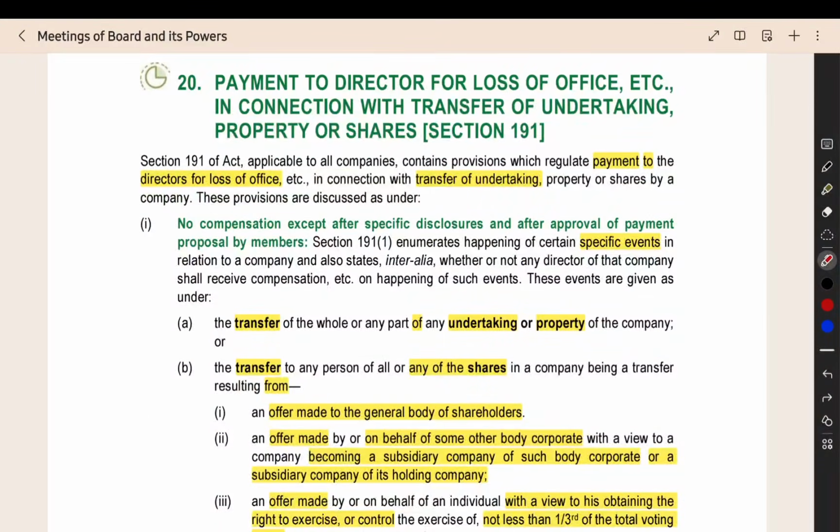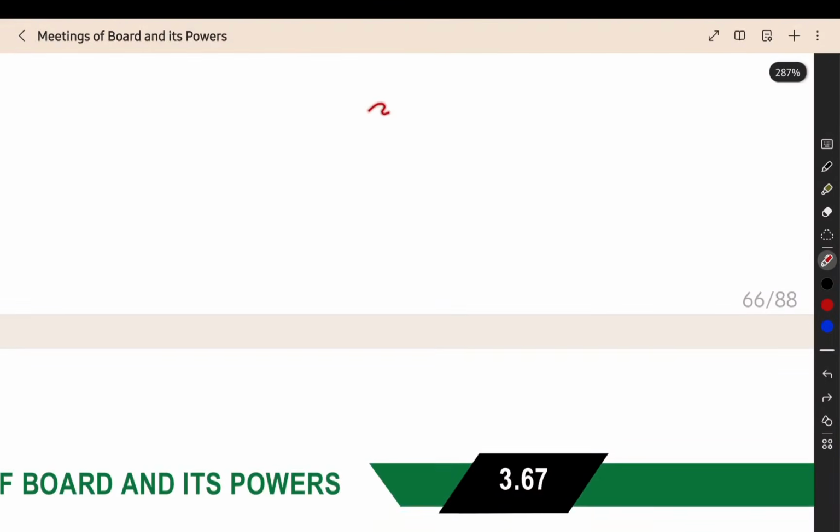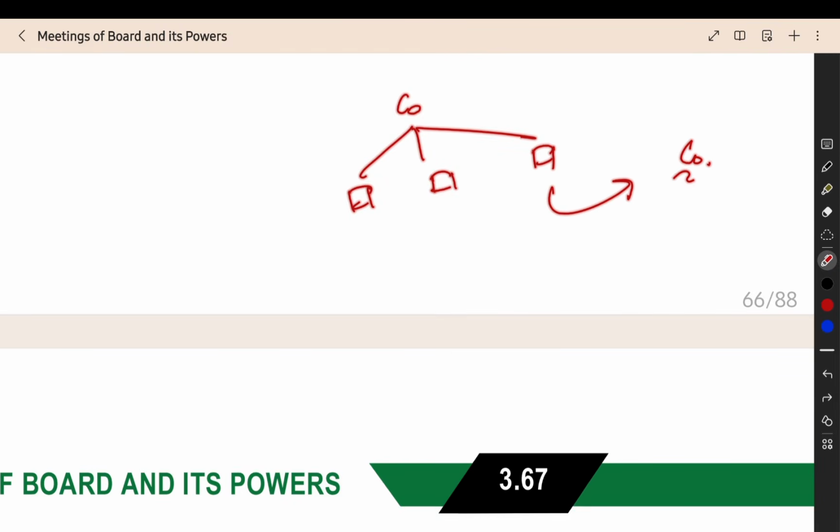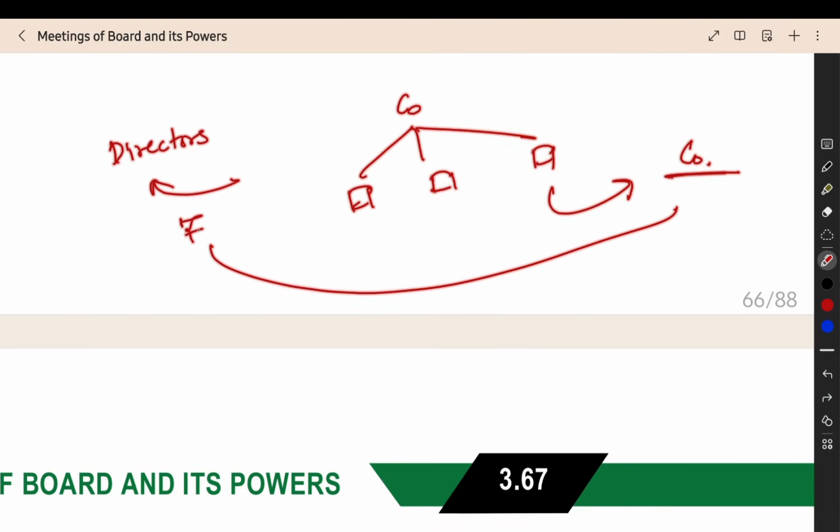Then section 191. When some special events are happening, we are restricting some payment made to the director. So now I will explain to you in detail. For example, a company is carrying on multiple businesses. One business you are going to transfer to another company. When this event is happening, if the directors are receiving any money from the buyer company, they should receive it only after informing the shareholders. That only they have given because of one particular thing.